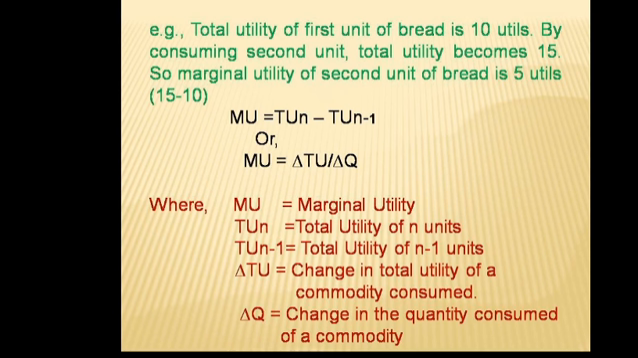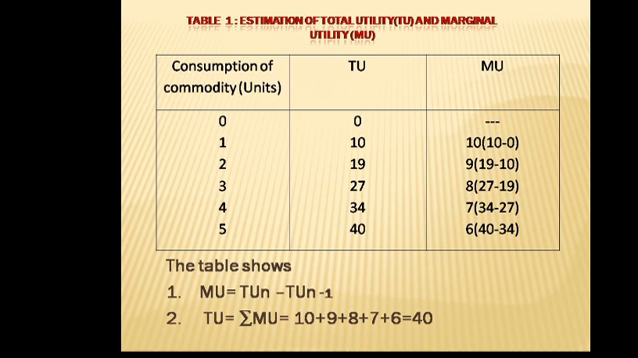So with the help of this formula we can calculate our marginal utility. Table 1, estimation of total utility TU and marginal utility MU. In our first column we have consumption of commodities in units, up to 5 units. Then in the second column we have total utility, and in the third column we have marginal utility.